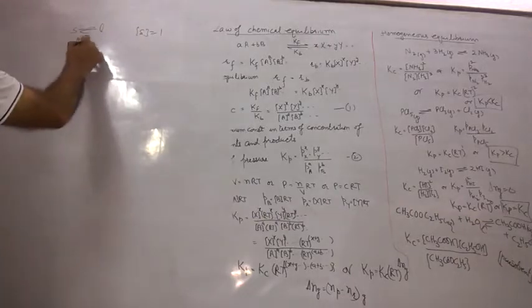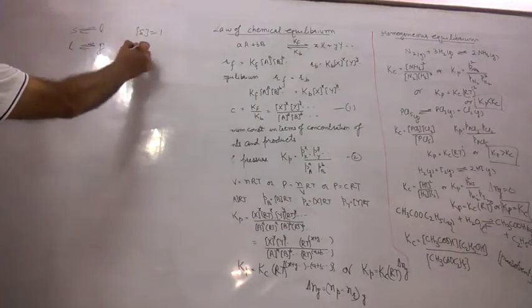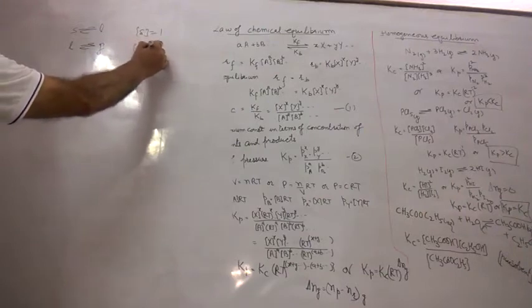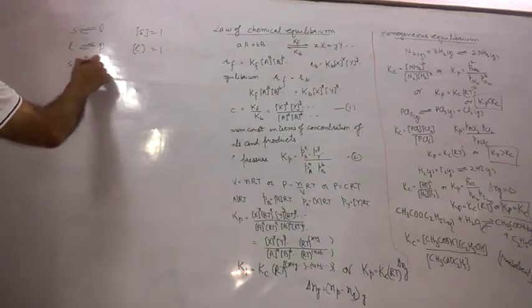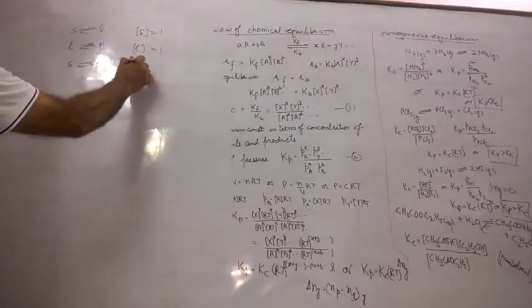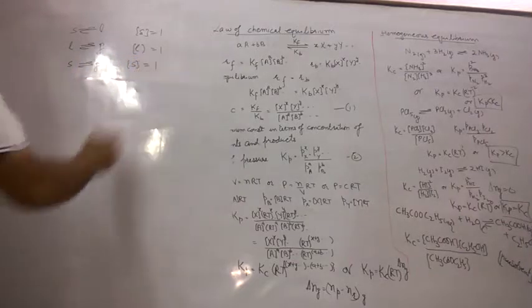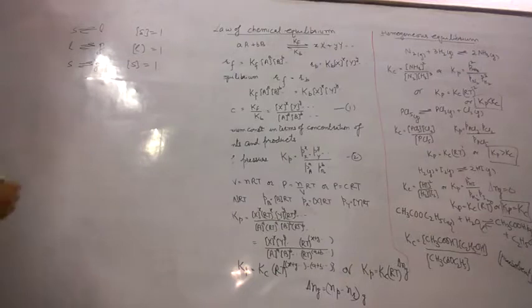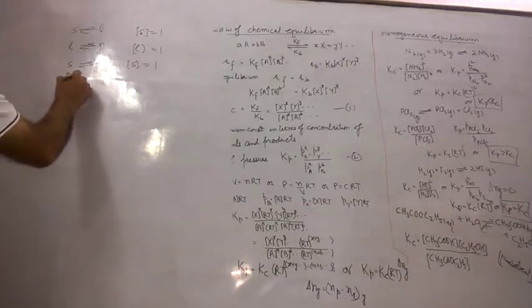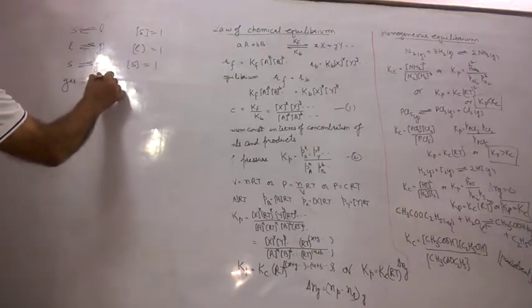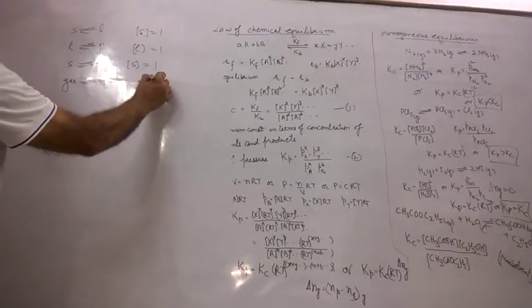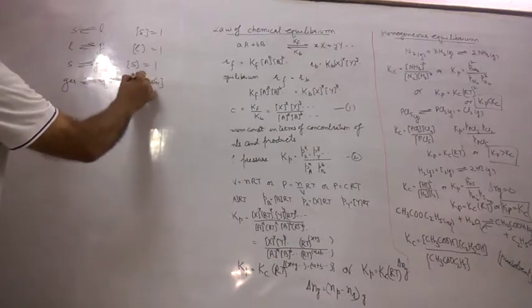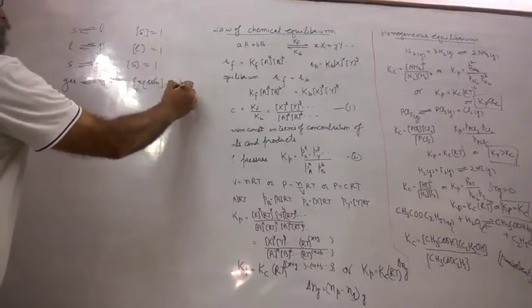In case of liquid gas equilibrium, the concentration of liquid is taken as 1. In case of solid gas equilibrium, the concentration of solid is taken as 1. But in case of gas aqueous solution equilibrium, the aqueous solution cannot be taken as one. This is a very important point.